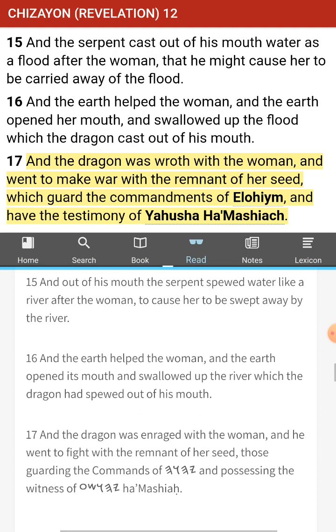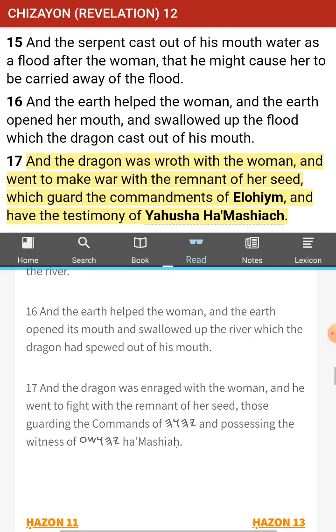Okay, 15. And out of his mouth the serpent spewed water like a river after the woman, to cause her to be swept away by the river. And the earth helped the woman. And the earth opened its mouth and swallowed up the river, which the dragon had spewed out of his mouth. I don't know if we're doing any kind of justice to this book. Maybe the woman is like Yah's people. So that's a straight example. Well, it said from the woman that our king came, right? It could definitely be people. I mean, there will be a ton of speculation on all of this stuff, and as we do.